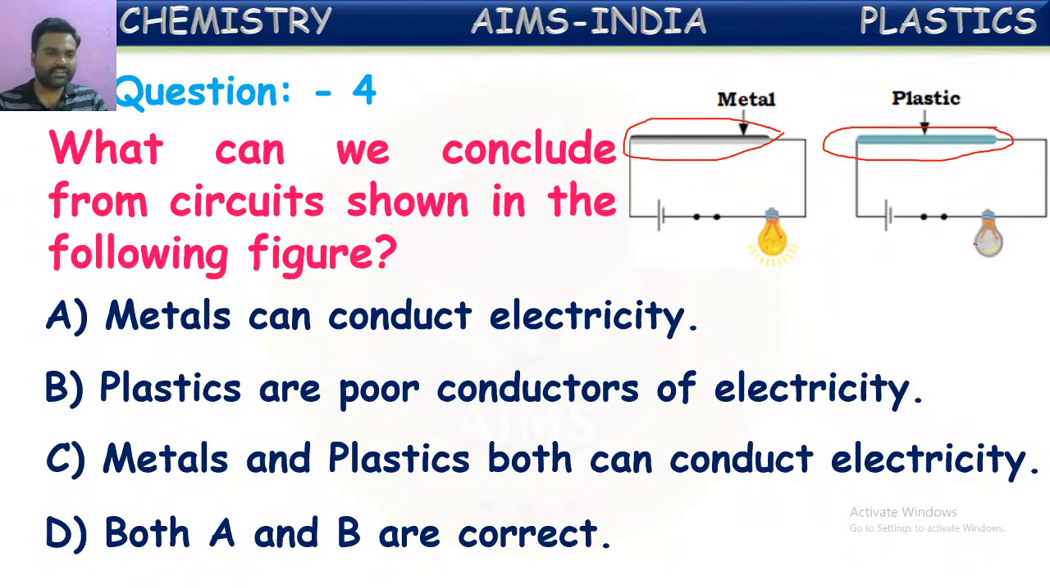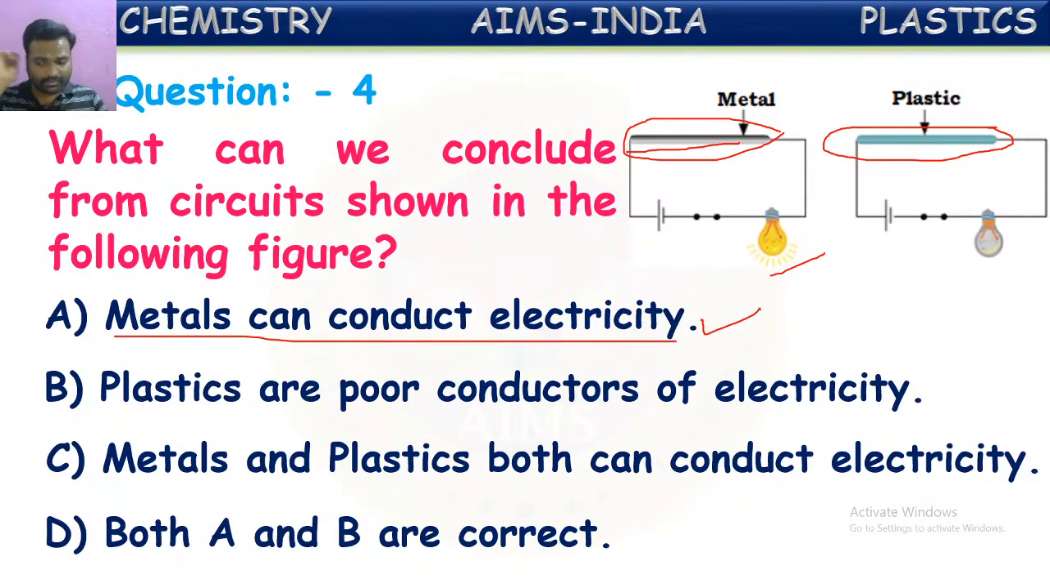So first of all, in this circuit a metallic object is used and the bulb glows. From this you can say this metal rod is passing electricity through it. So that circuit is closed, hence the bulb glows. So metals are good conductors of heat and electricity. This is the correct one. Metals can conduct electricity.